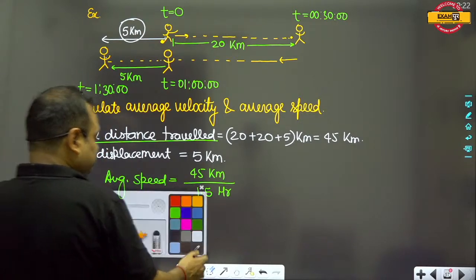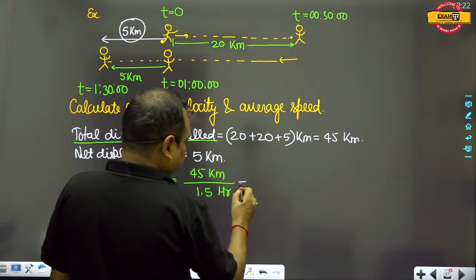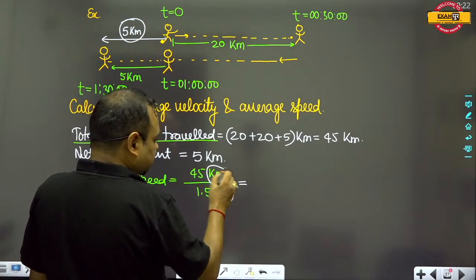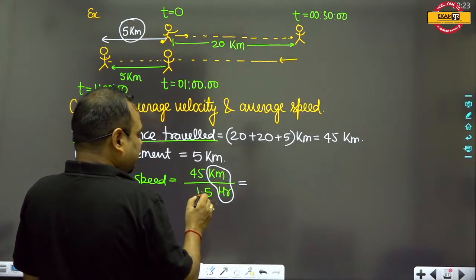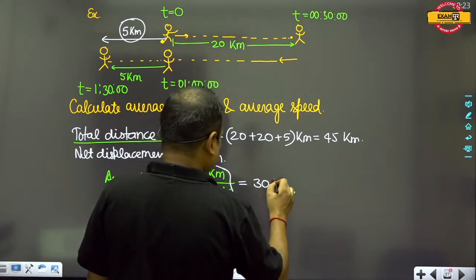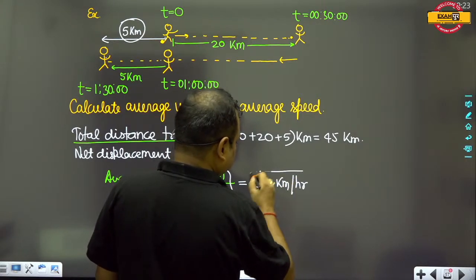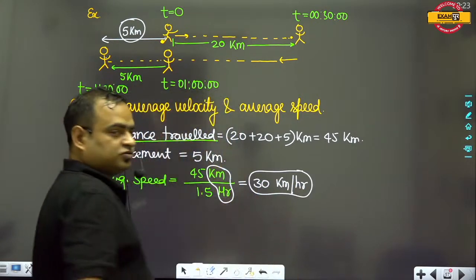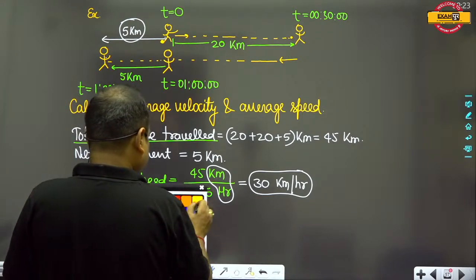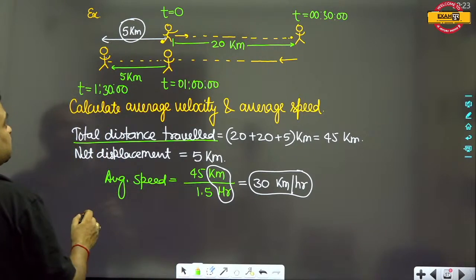And guys, you can easily calculate the value of average speed. Speed will be calculated in kilometers per hour. By dividing 45 by this, it comes out to be equal to 30 kilometers per hour. So this is the average speed.